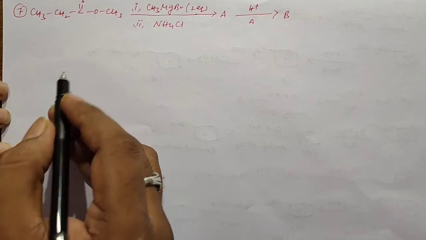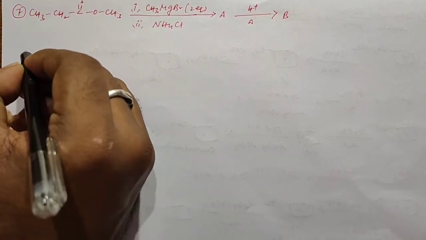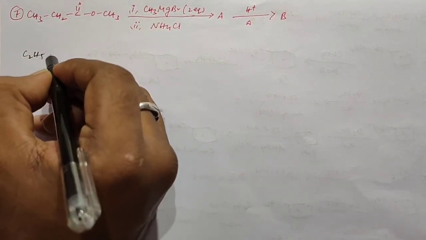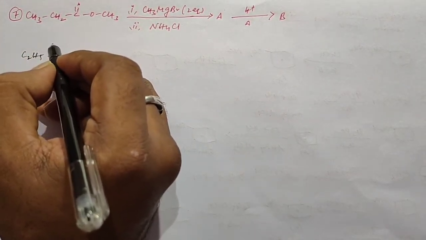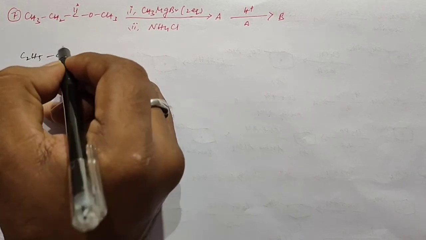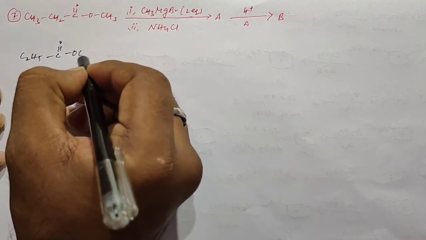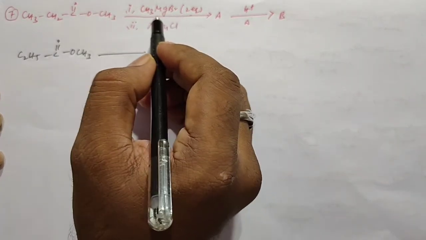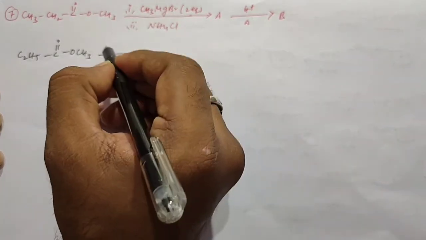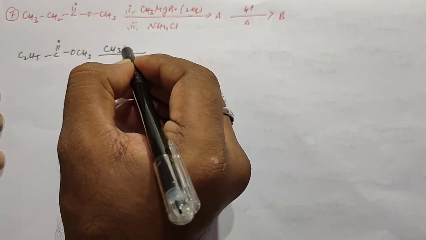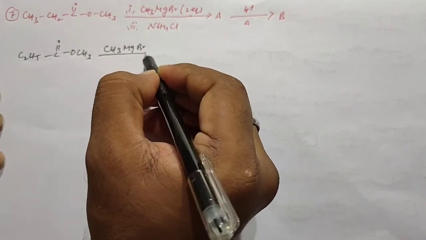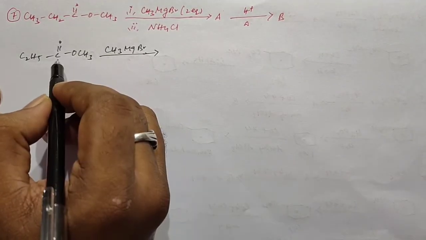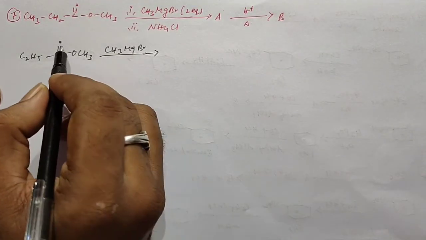Students, this is the next ABC reaction. So we just start the reaction with this compound. CH3CH2 is written as C2H5. So when it reacts with 2 equivalents of methyl magnesium bromide, first I take 1 mole of methyl magnesium bromide. This methyl magnesium bromide reacts with this compound. The methyl group is directly attached to this carbon and MgBr is attached to the oxygen.